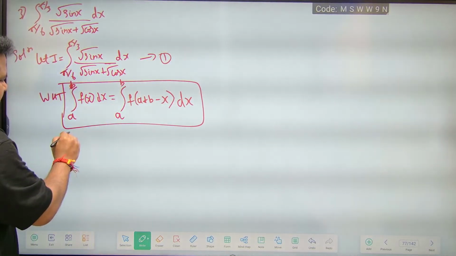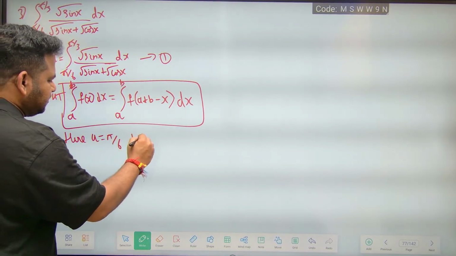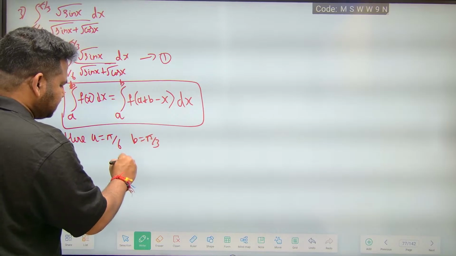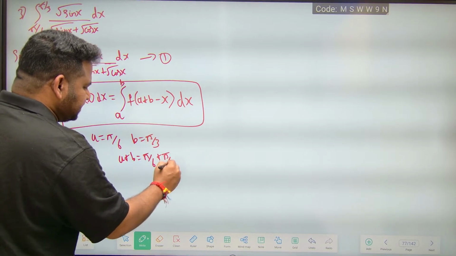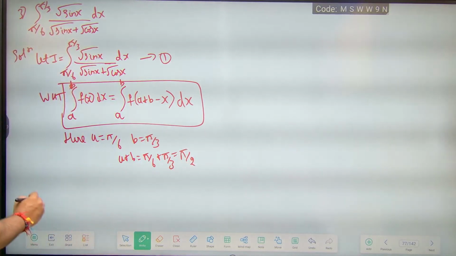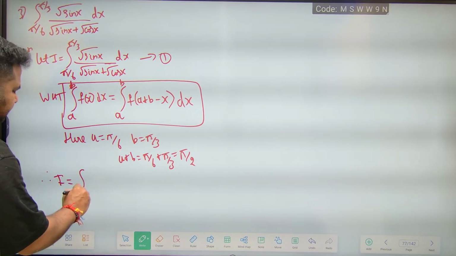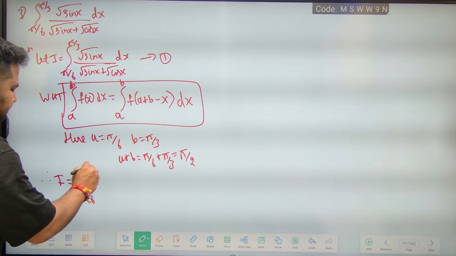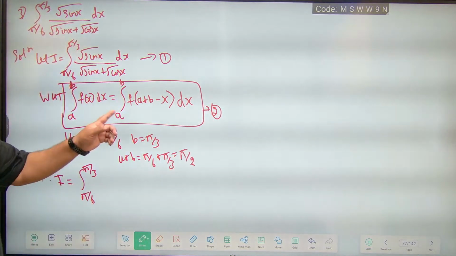Here in this given question, a is pi by 6 and b is pi by 3. So a + b is pi by 6 plus pi by 3, that is 30 plus 60, which equals pi by 2. Therefore I is equal to the integral from pi by 6 to pi by 3, let this be equation 2. This equation I will be using.